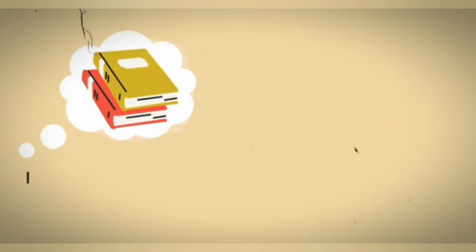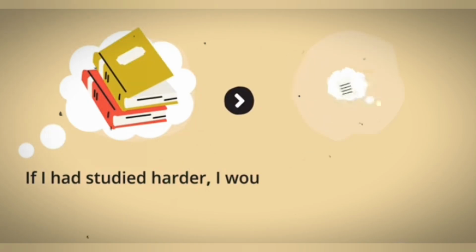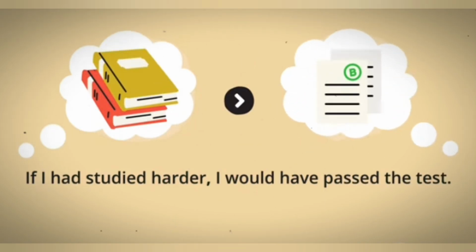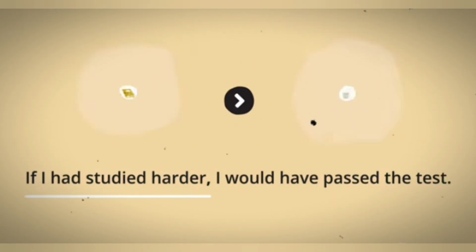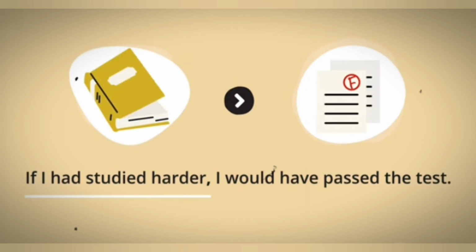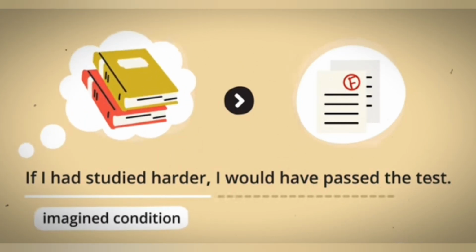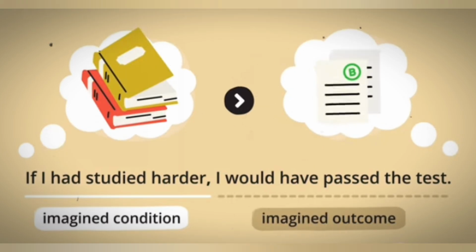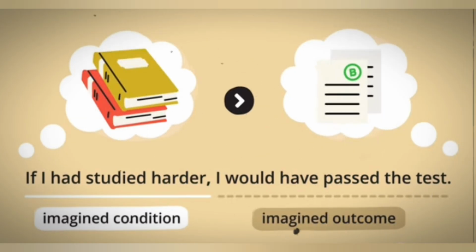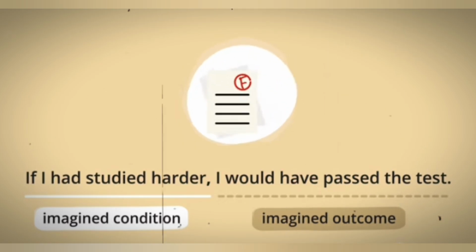For example, if I had studied harder, I would have passed the test. This means that I failed the test, but I can imagine that if the condition of studying harder had happened, the outcome of passing the test would have happened too. In this sentence, I am expressing regret about failing the test.